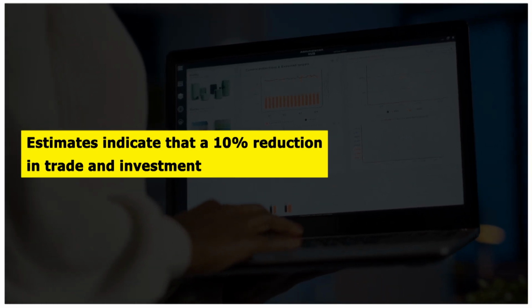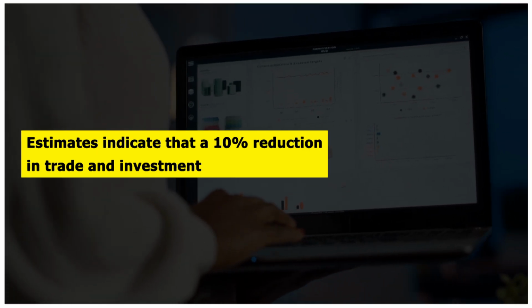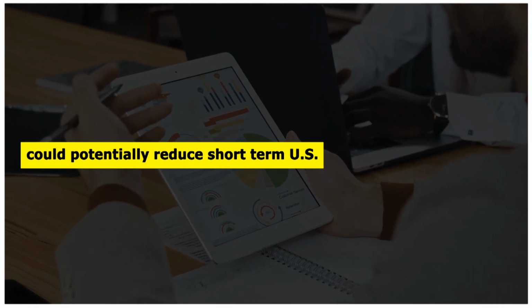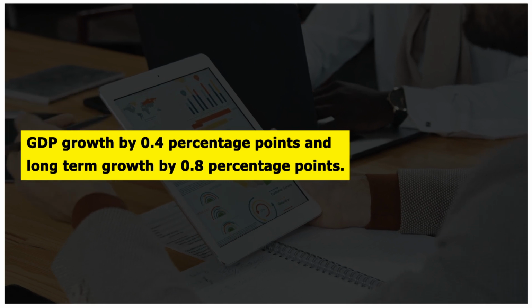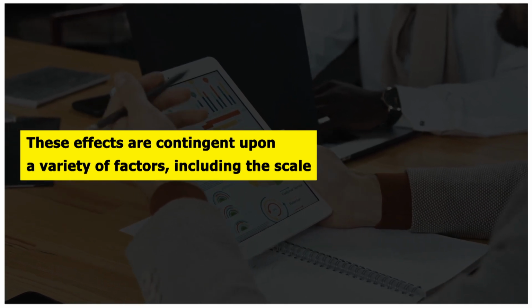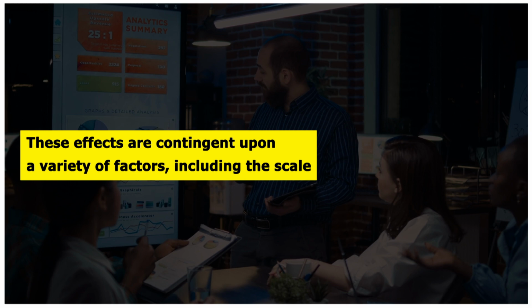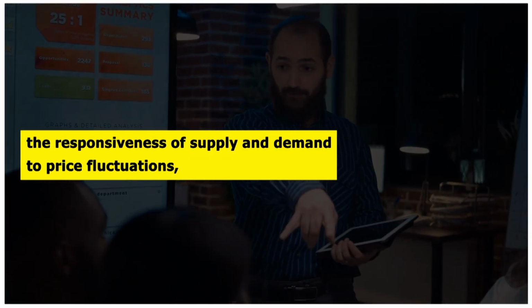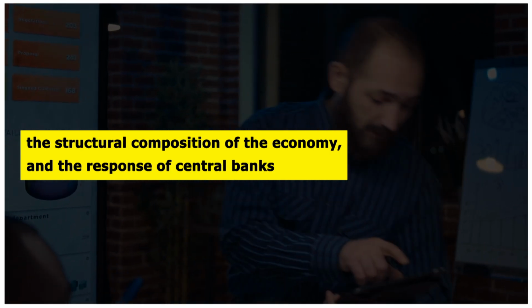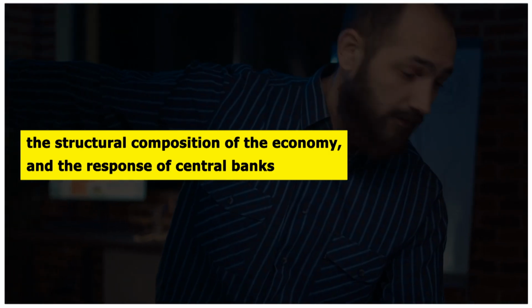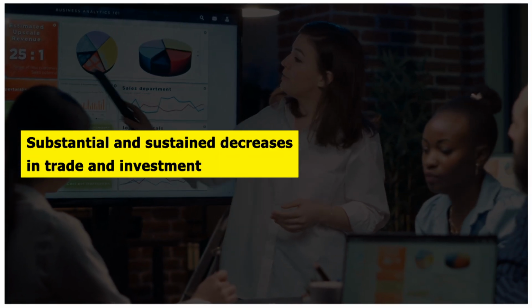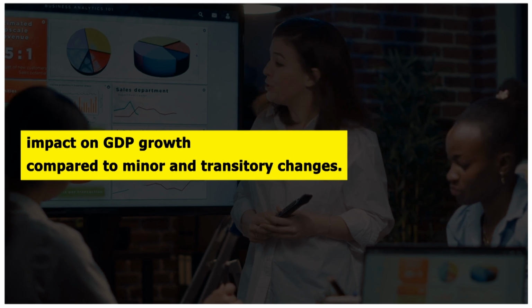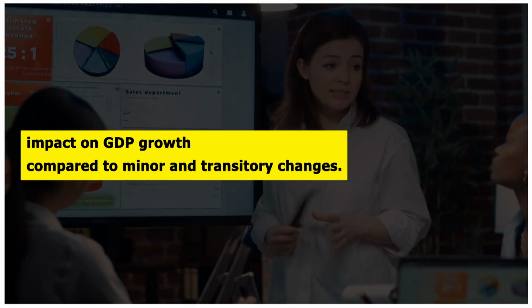Estimates indicate that a 10% reduction in trade and investment could potentially reduce short-term U.S. GDP growth by 0.4 percentage points and long-term growth by 0.8 percentage points. These effects are contingent upon a variety of factors, including the scale and duration of changes in trade and investment, the responsiveness of supply and demand to price fluctuations, the structural composition of the economy, and the response of central banks and governments. In general, substantial and sustained decreases in trade and investment have a more pronounced impact on GDP growth compared to minor and transitory changes.